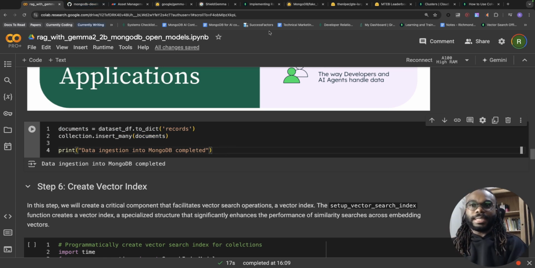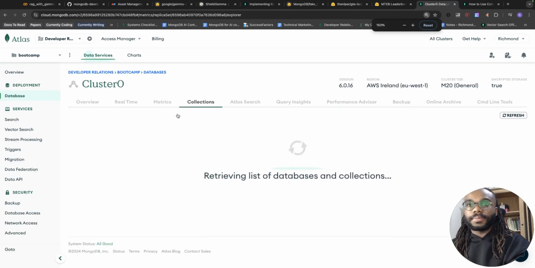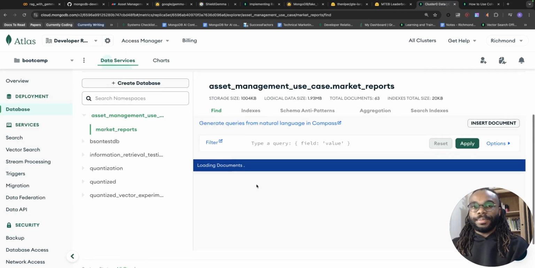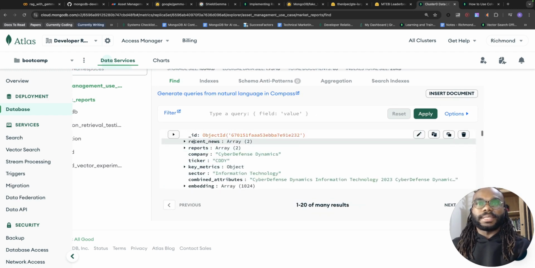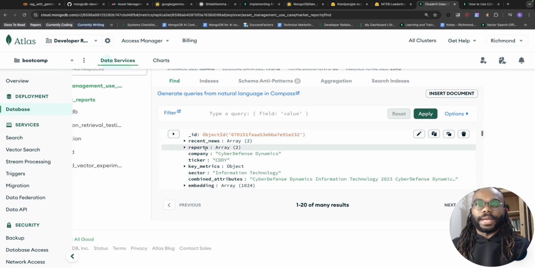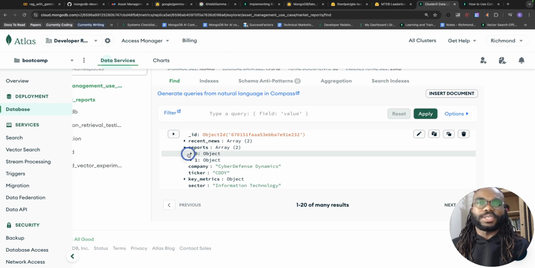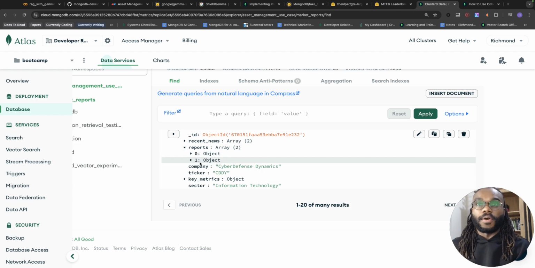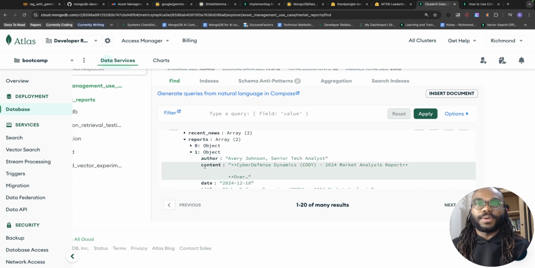So what does the data look like in MongoDB? Here is what it looks like. Let's go browse collection, zoom in. Okay, so this is what the data looks like, right? A single data point contains the recent news report, and this was the report I was talking about. This will be 2023, and this one here will be 2024. And then we have the company name, the ticker symbol. But let's see what a report looks like.